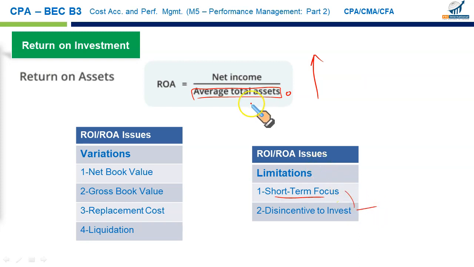The firm would like to generate more profit, but the segment managers tend to have less investment in long-term assets so as to artificially keep the denominator lower, and that in turn will give you a higher return on assets. Maybe they will be able to get the bonus they intend to get, but for the firm as a whole, this could be not good.